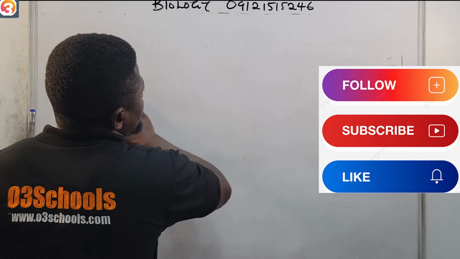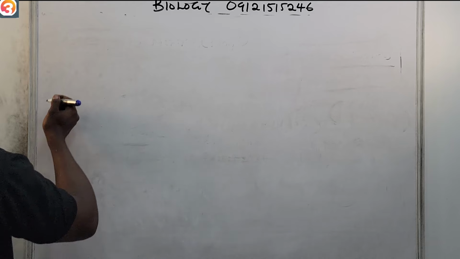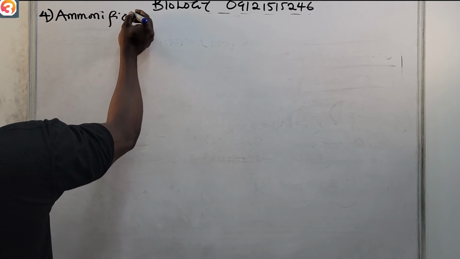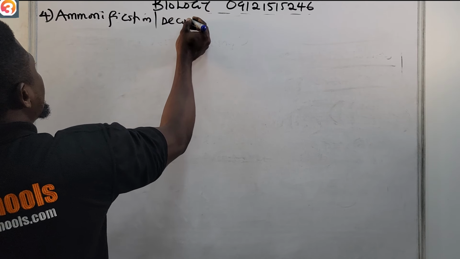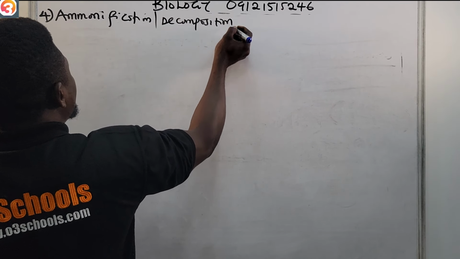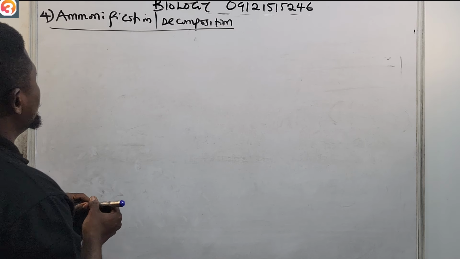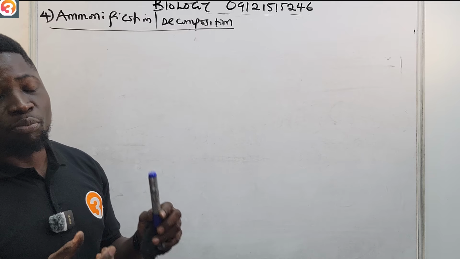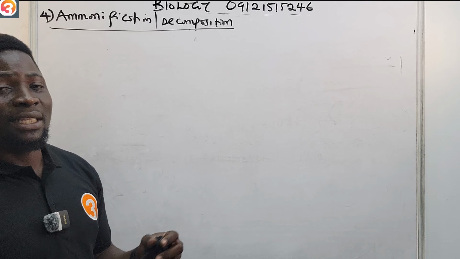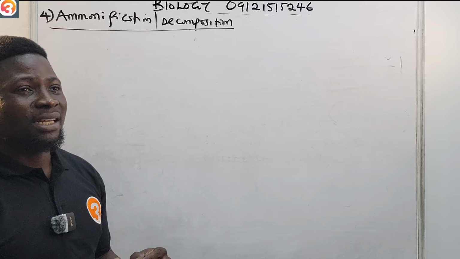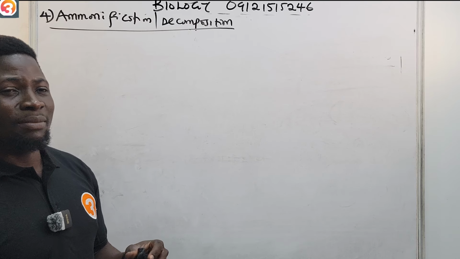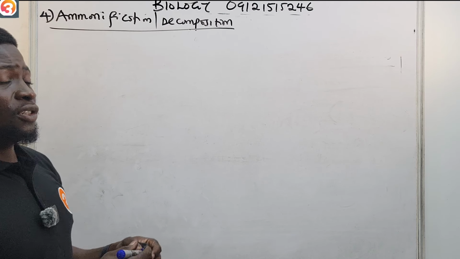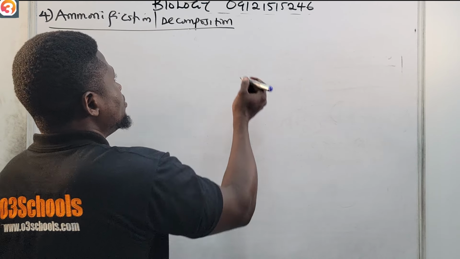Okay, all right. So now ammonification or decomposition is the next step, which is number 4. In decomposition or ammonification, what happens is that decomposers will come into action. They will break down organic matter, that may be dead remains of plants or animals, your feces, your urea, and convert it back to ammonia. So that's what happens basically in ammonification. This is aided by some bacteria and fungi, which we are going to see.